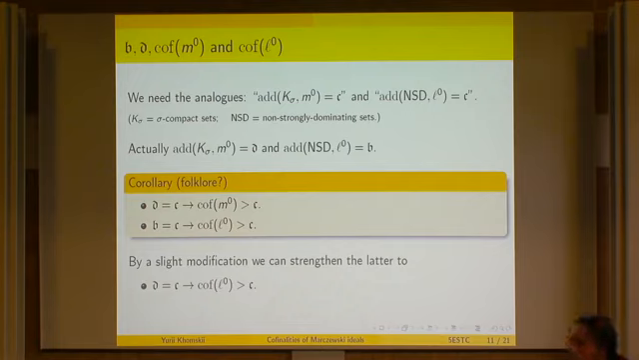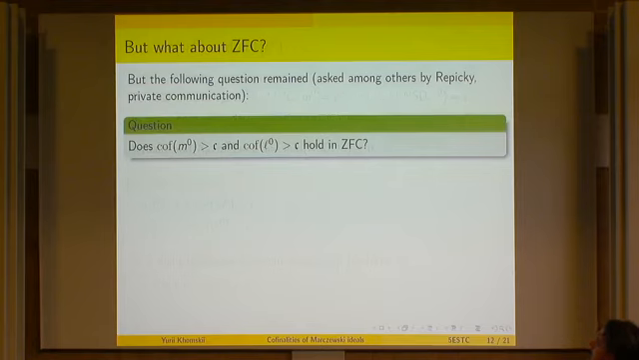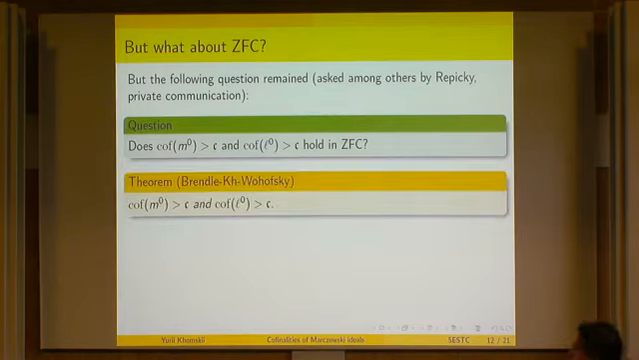So okay, this was somehow not so hard, but the following question still remained, and in particular, it was asked by Lipecki in some private communication. The question is, can we prove this in ZFC? Can we prove that the cofinality of the Miller ideal and the Laver ideal is above the continuum? And our main result is yes. So we proved that yes, in fact, they are above the continuum in ZFC.